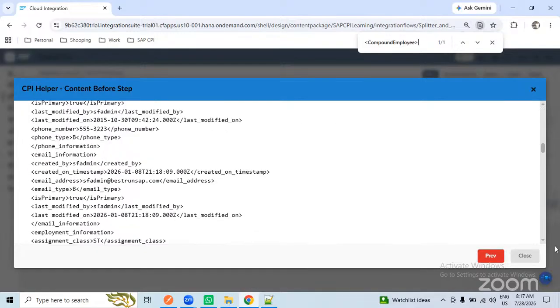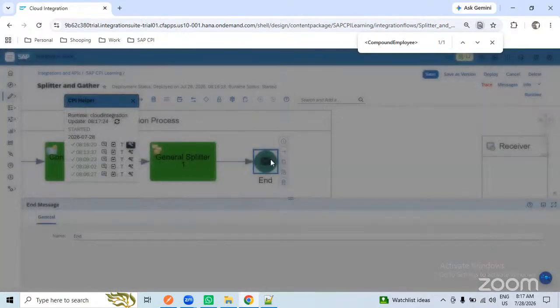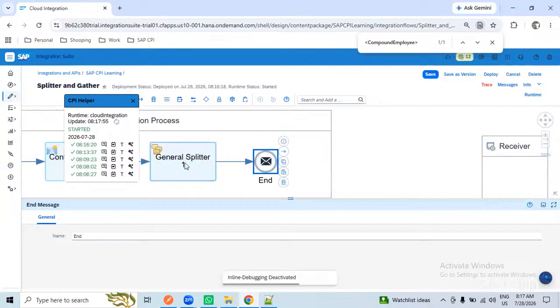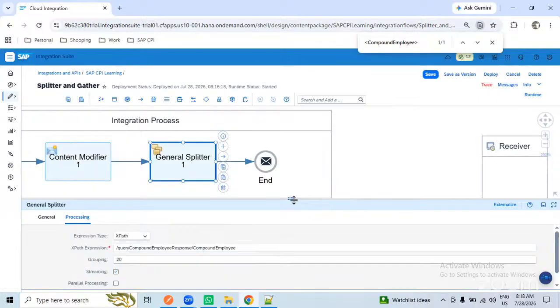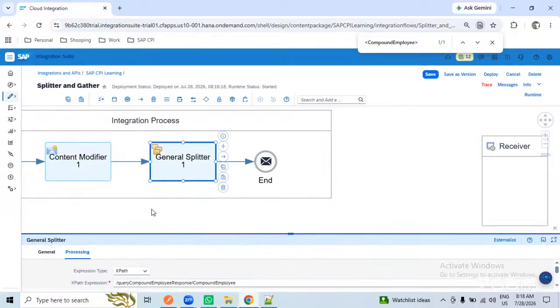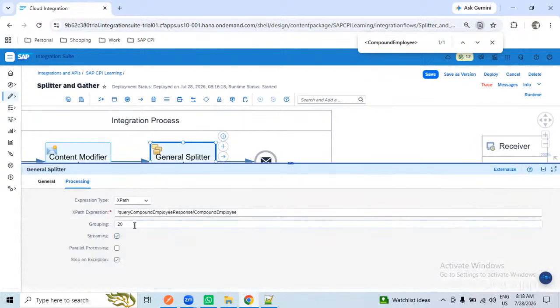This is how the splitter with grouping will work. Without grouping, it will send each record, so there is no need to group as one. It automatically takes it as one. So for now, I don't want to split with 20, so we'll go with one only.